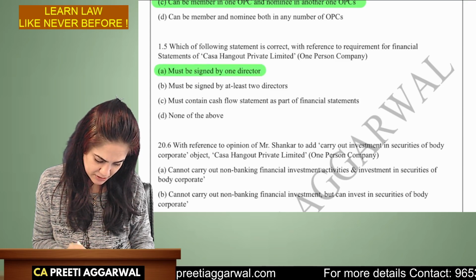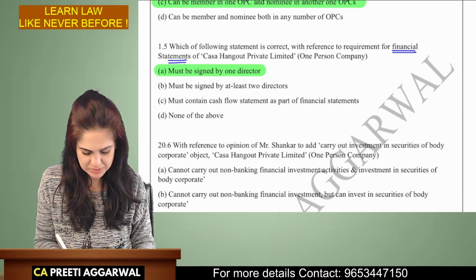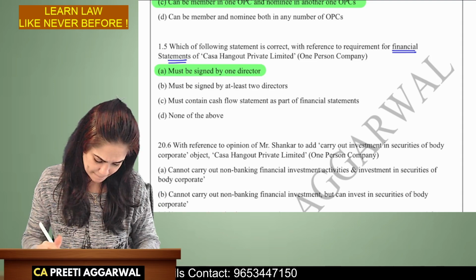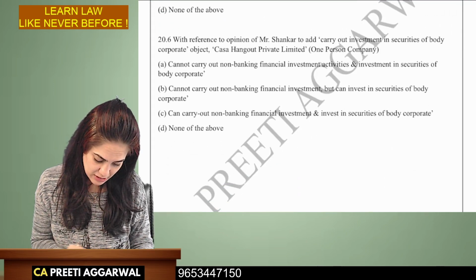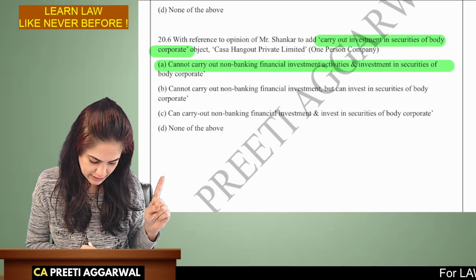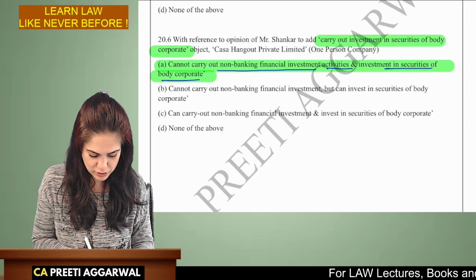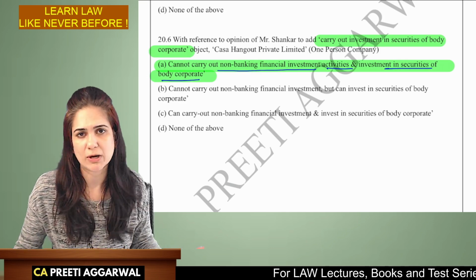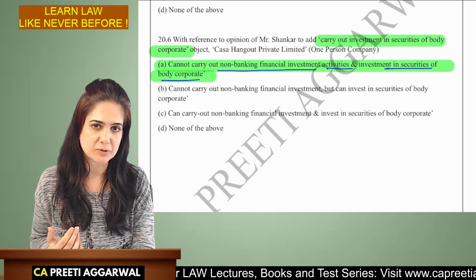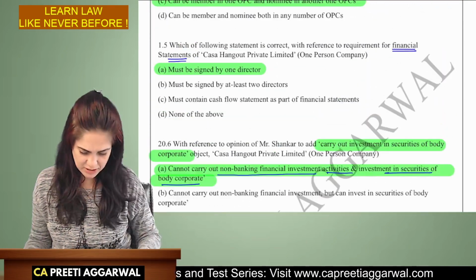You are a one-person company, financial statements, although this will come later, but it must be signed by just one director. This is a privilege given to a one-person company. Can a one-person company carry on investment in securities of a body corporate? No, you cannot carry out non-banking financial investment activities and investment in securities of a body corporate. This is not allowed to one-person company. We had discussed this when we were going through the provisions of a one-person company. So these were the MCQs that I felt were important.